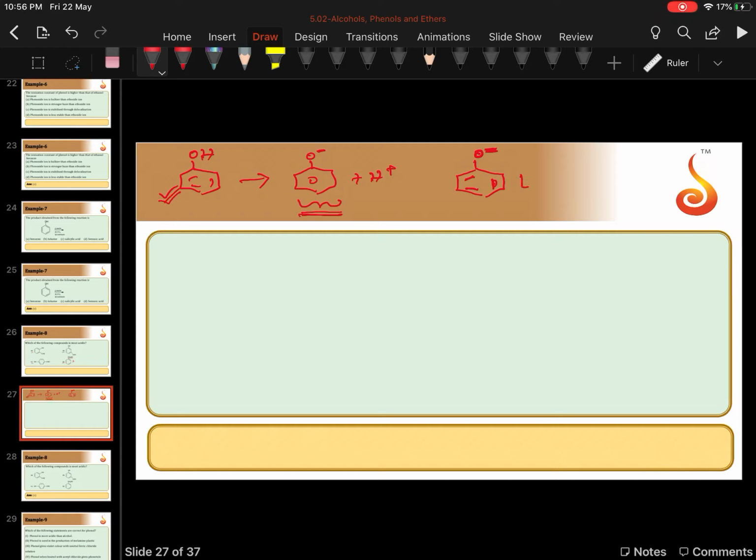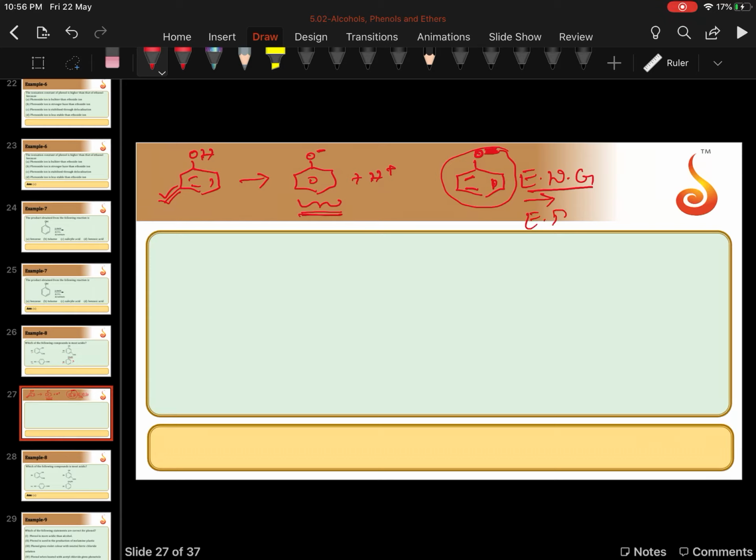Now if there is an electron withdrawing group on the benzene ring, what does an electron withdrawing group do? It withdraws electrons towards itself. So what happens to the negative charge intensity? Decreases. If charge intensity decreases, stability of phenoxide ion increases, and so acidity of phenol also increases. So electron withdrawing groups increase the acidity of phenol.